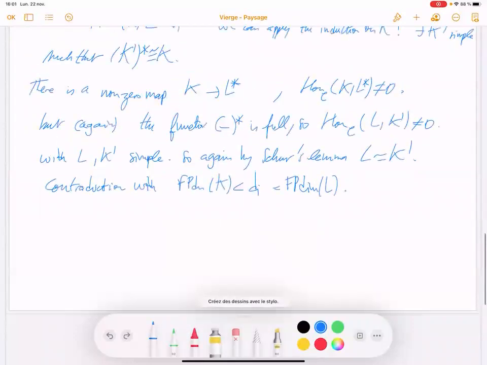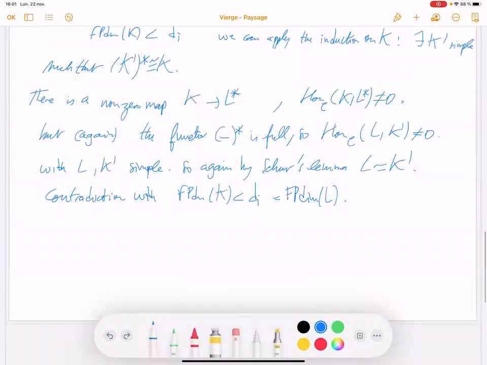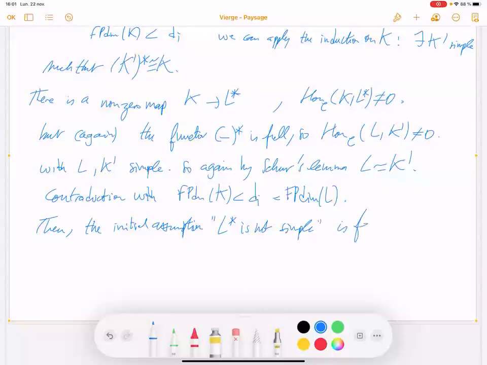Then the initial assumption, L star is not simple, is false. So L star is simple.